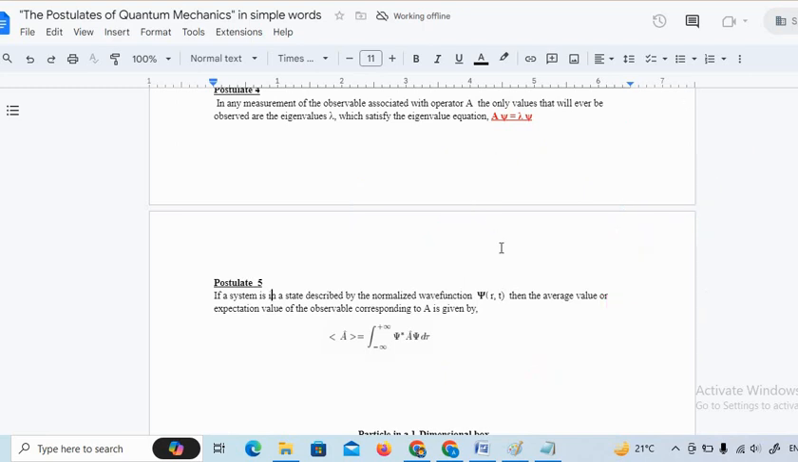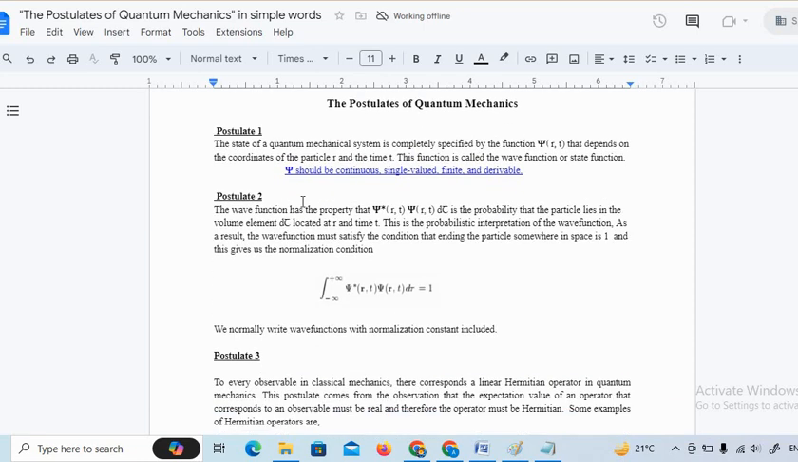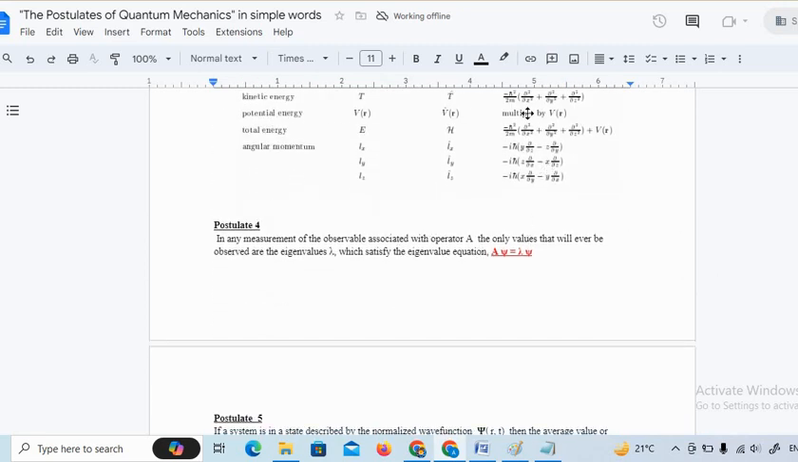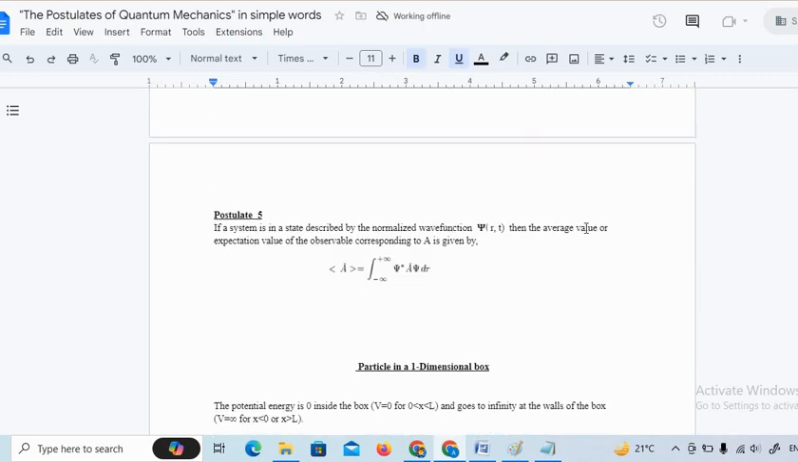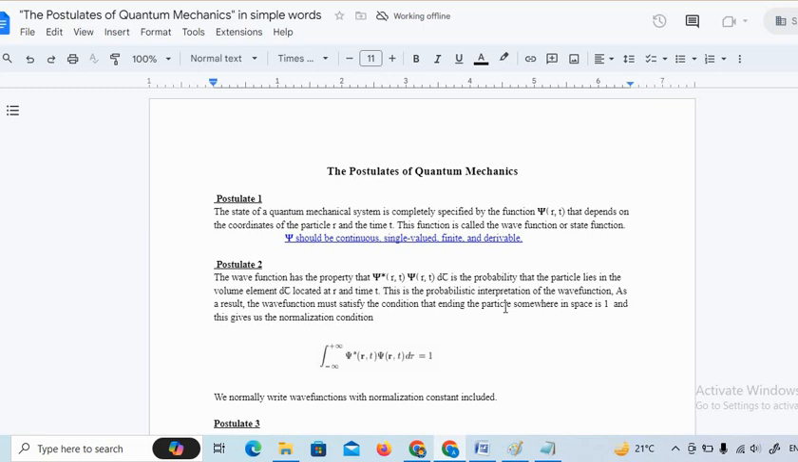So these are the five important postulates of quantum mechanics. What are those? The first one defines the basic idea about the wave function. Now what is the physical meaning of a wave function? This is given in postulate 2. What is the idea about dynamical variables or the Hermitian operators? This is given in postulate 3. Now how to get the eigenvalues of the corresponding operators? This is given in postulate 4, and postulate 5 gives the idea about the average value. Depending on this, one can take any quantum mechanical system and solve the problem.